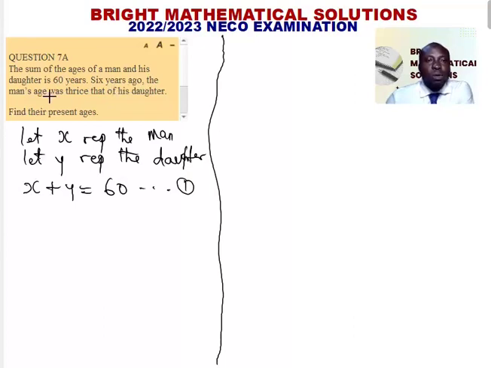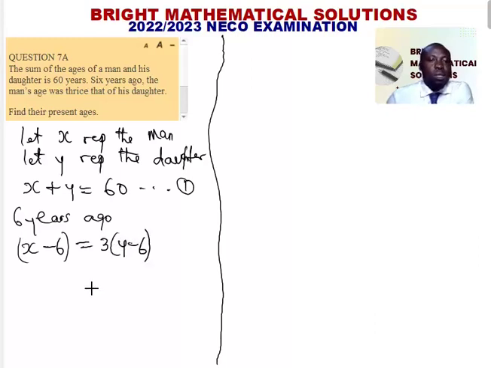And 6 years ago, the man's age was thrice that of his daughter. 6 years ago, the man's age would be X minus 6 equals, he said it is 3 times that of his daughter. That is 3 times Y minus 6. Let us expand this as well. X minus 6 equals 3Y minus 18.